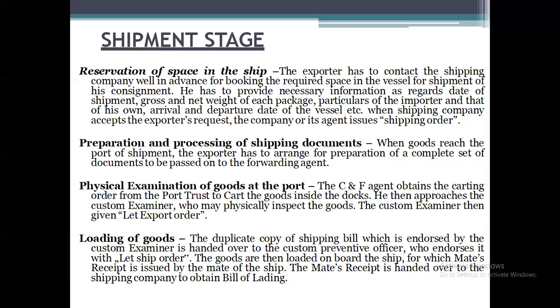So the bill of lading will consist of all the details regarding the goods: what is the type of goods, what is the weight, what is the quantity, what is the color, what is the packing. All the details will be given in the document called the bill of lading, and that document, or the Xerox copy, will be sent to the importer. When the importer submits it, or when it is shown to the shipment authorities, he can easily get the goods from the shipping authorities. So that is called the bill of lading.